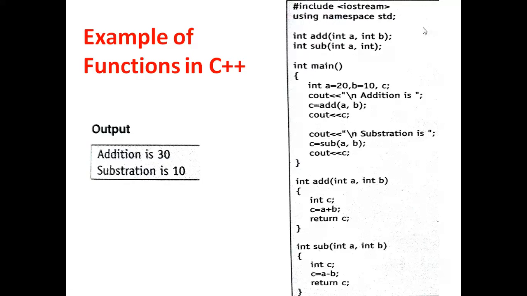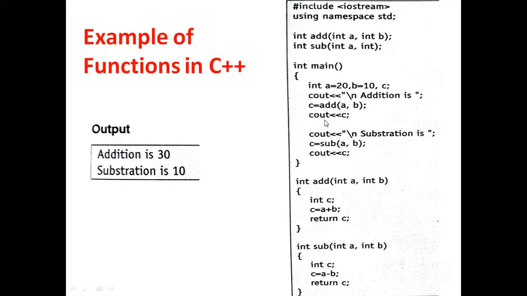Now we'll come to the main function. In main, I have declared the two variables which we are passing, that is integer a is 20 and b is 10. For storing the result, I have declared one more variable called c. Then I'm calling that particular function by c is equal to add. In c is equal to add, I'm calling that function add. For that I'm passing the values a and b, which is a is 20 and b is 10, and the result should be stored in c.